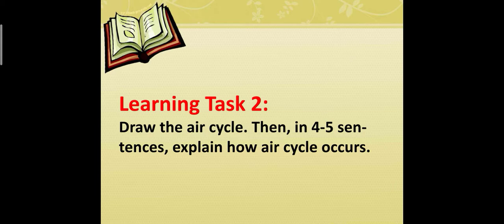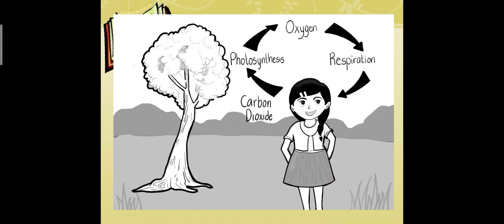Now, I hope you get all the correct answers from learning task number 1. Are you ready in learning task number 2? Now, in learning task number 2, you are going to draw the air cycle. Then, in 4 to 5 sentences, explain how the air cycle occurs. This is the drawing that you need to draw and explain. Now, can you start?